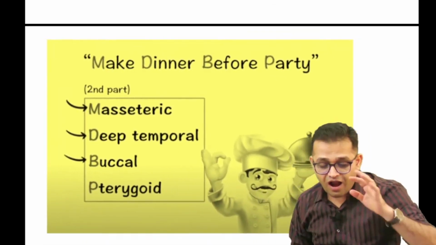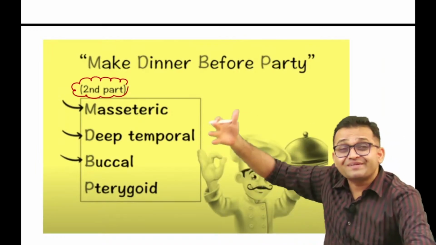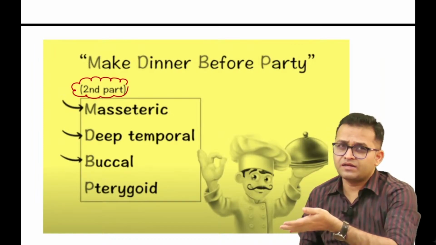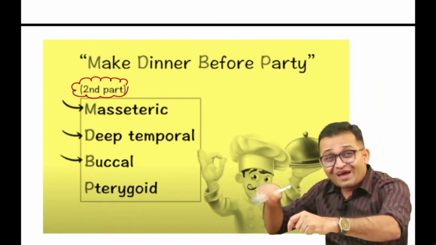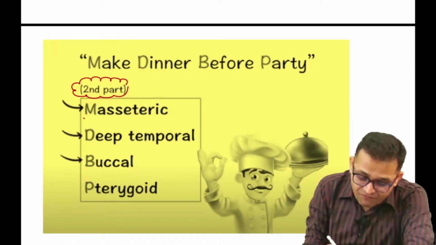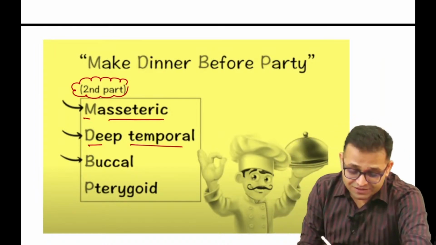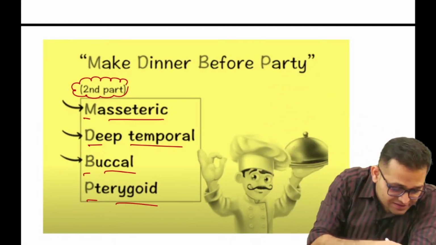Also the second part, what are the branches from the second part? The answer is: make dinner before party. There is nothing to explain, brother, if you want to celebrate a party, you have to make dinner first, right? You won't make the party first and then go to make dinner. So this is another funny mnemonic. Remember: M for masseteric branch, D for deep temporal branch, B for buccal branch, and P for pterygoid branch. Getting the point?